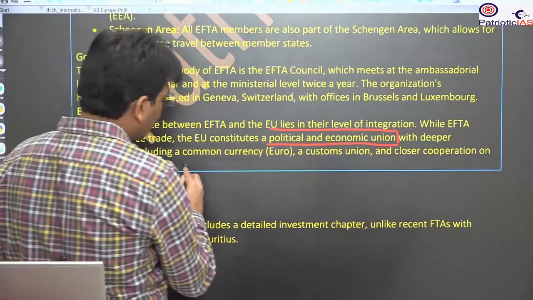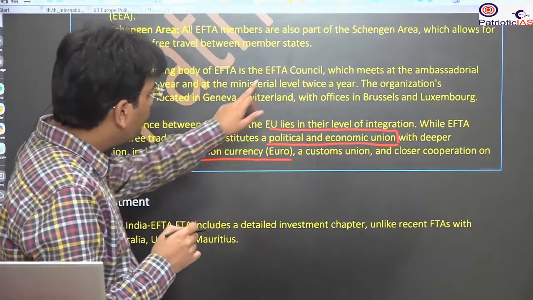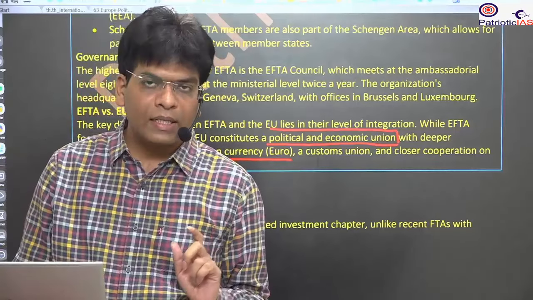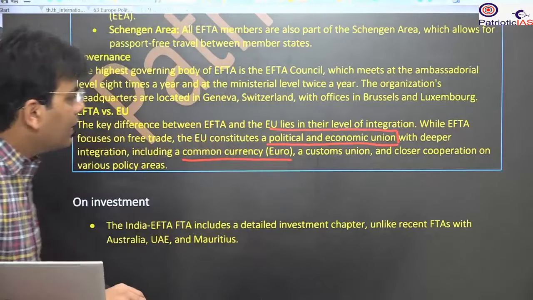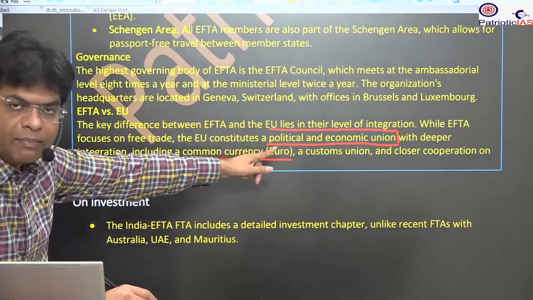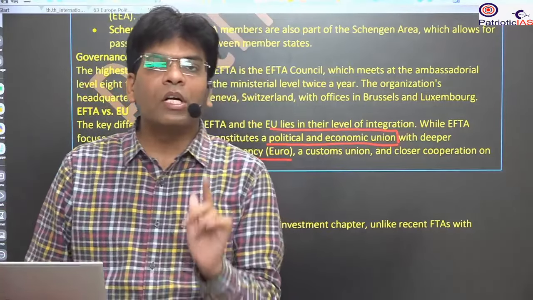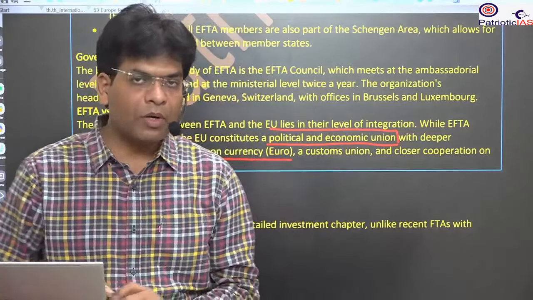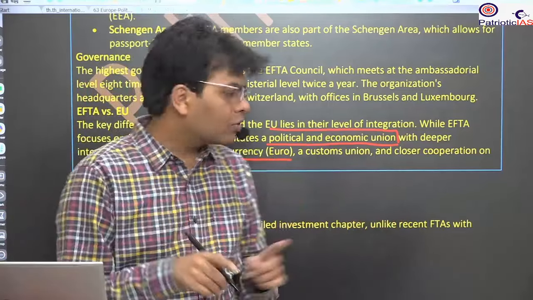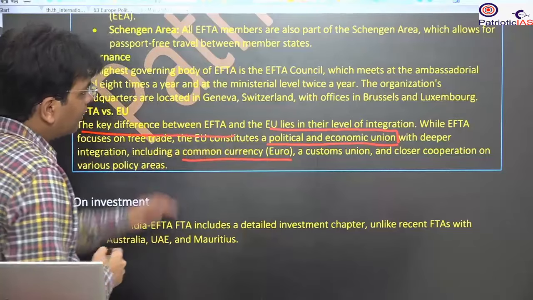The name of the common currency is the euro. So this is the difference between the European Free Trade Association and the European Union. They have their own separate currencies, but in the European Union there is a common currency. Political integration means that there is a political body with a common head, for example the European Parliament. This is the main difference between EFTA and the European Union.